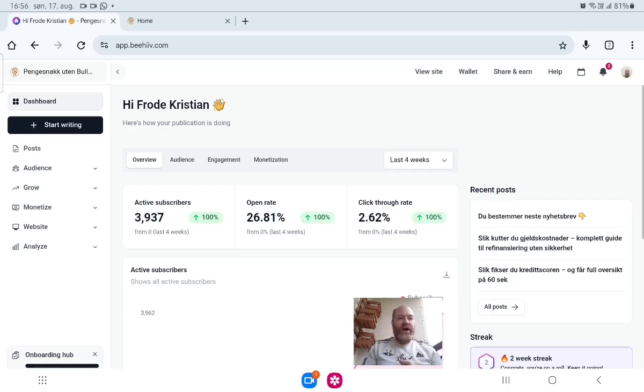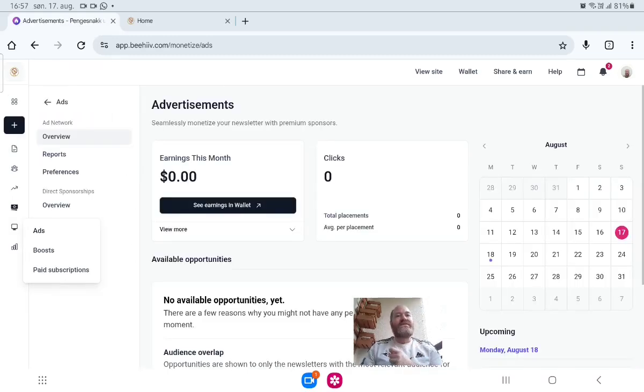So now let me show you a little how it works. When you have a paid plan, on a free plan you can't be in the advertising area. You will see here, sorry for my finger, I'm using a tablet. You have something called monetize in the menu there. Let's go there. Then you can see ads. When you have a paid plan, basically they will give you advertisers here. It did take me basically 7 days before they approved it. They don't send you any email, at least I did not see they sent me any email, but you approve it, and after you approve it they will start to send you advertisers.